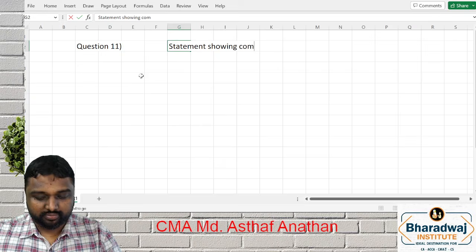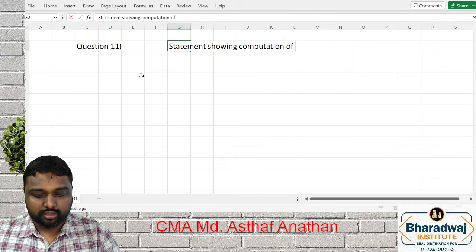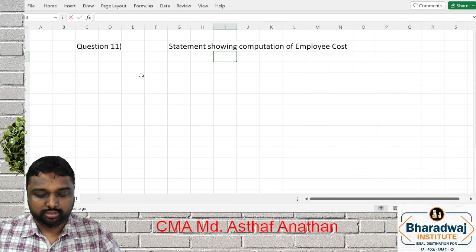Statement showing computation of employee cost under CAS 7.